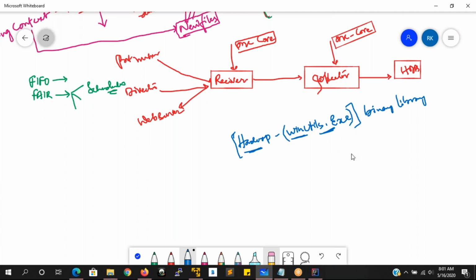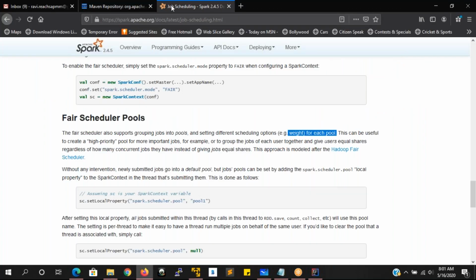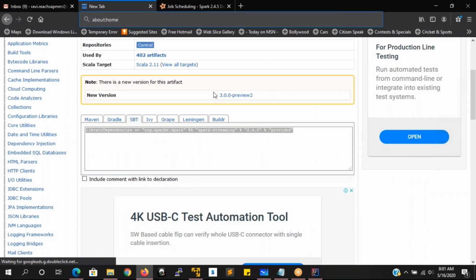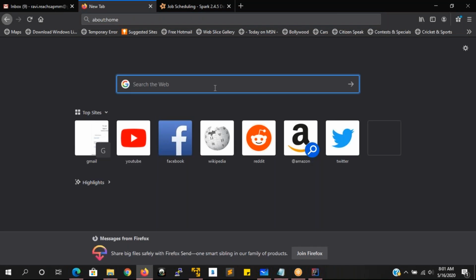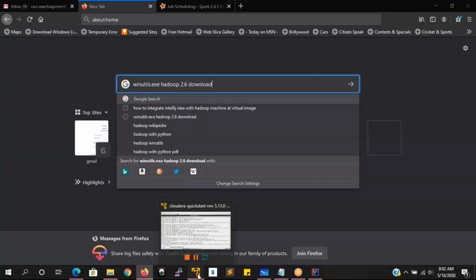So how to add it to your environment: just go to Google and search for Hadoop winutils. And here you see winutils.exe for Hadoop 2.6. Why am I going for Hadoop 2.6 here? Because I am running the Cloudera machine.